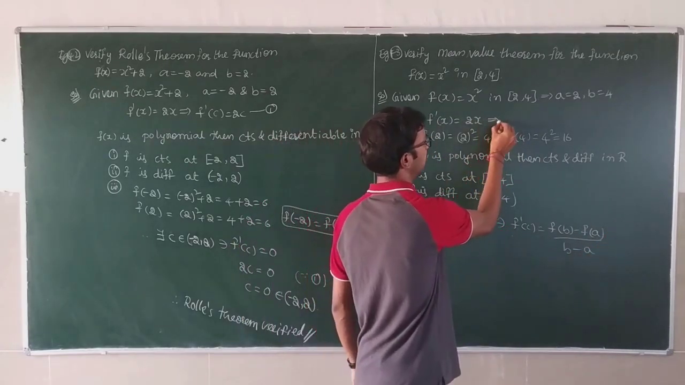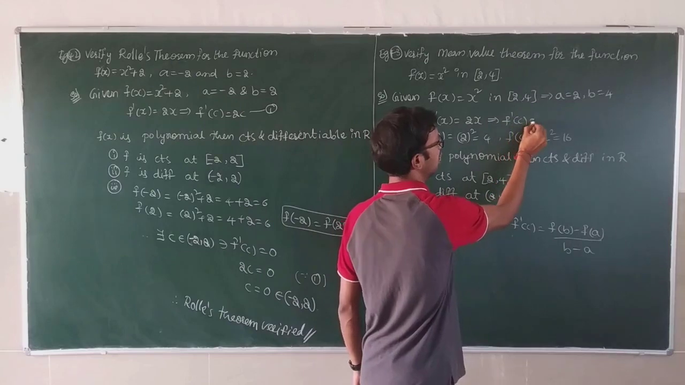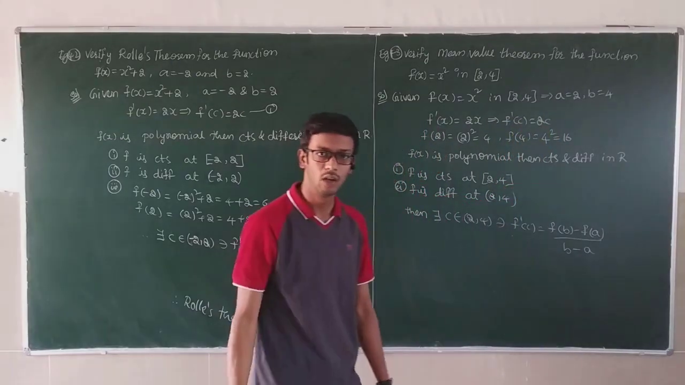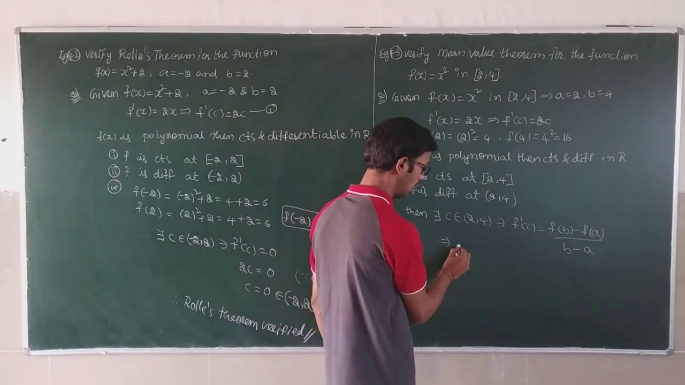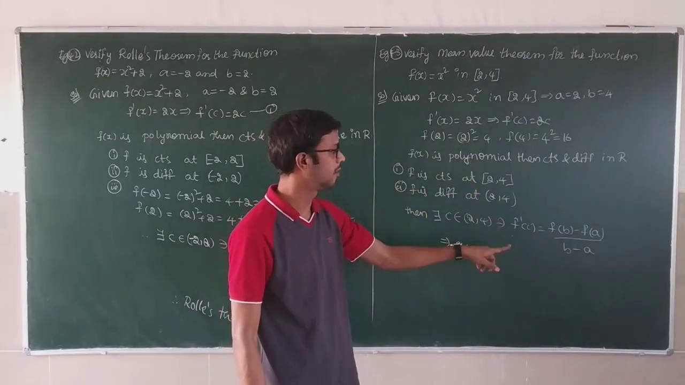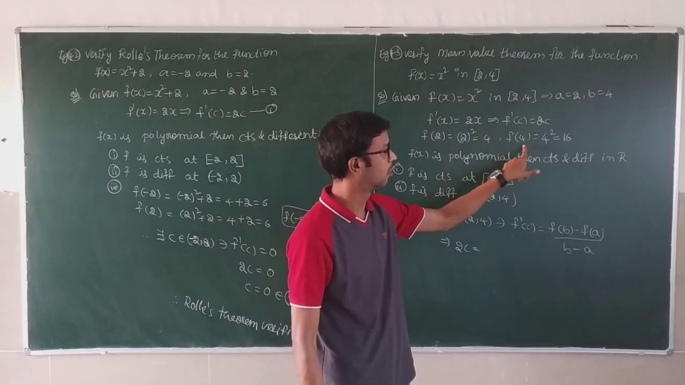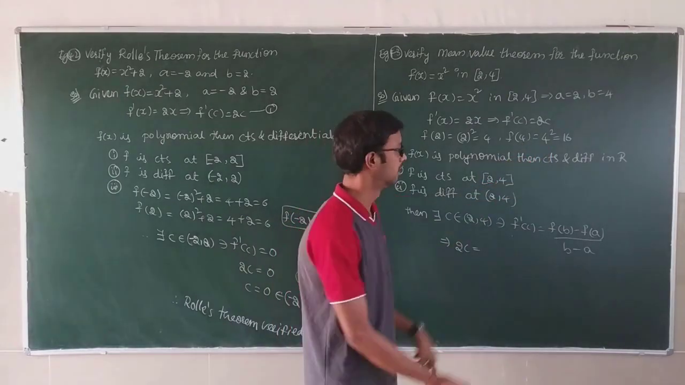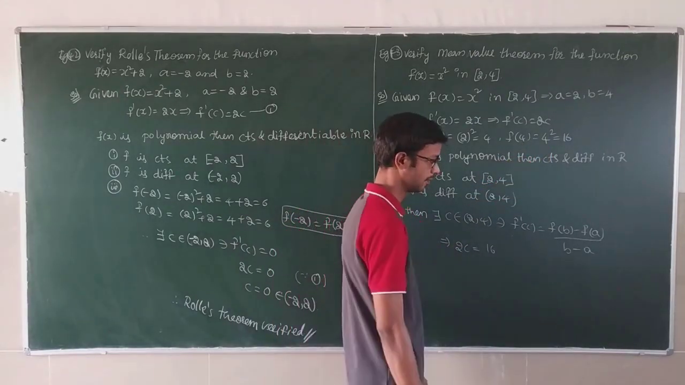Here f dash of c also I'll find. f dash of c value is 2c. So substitute here, 2c is equal to f of b. What is f of b? f of b means f of 4, which is equal to 16.